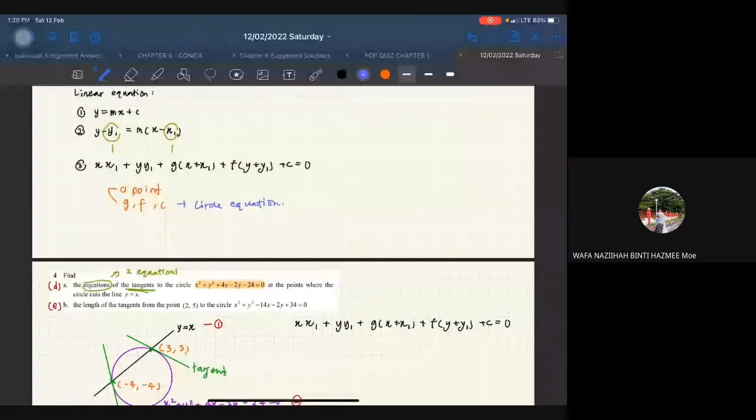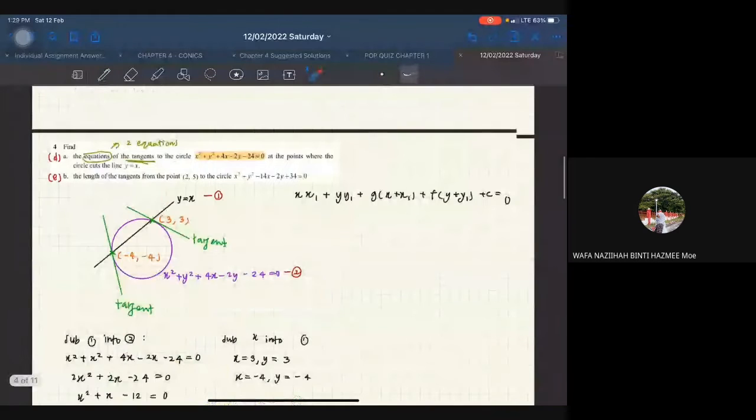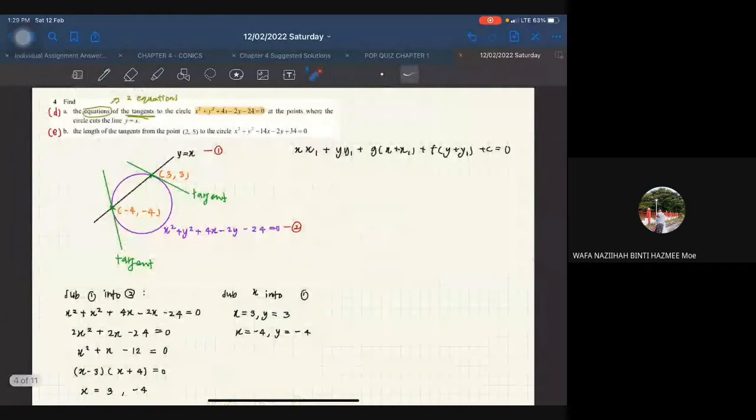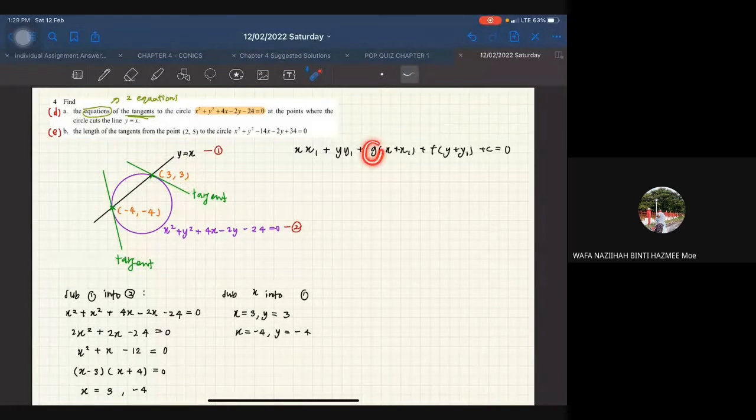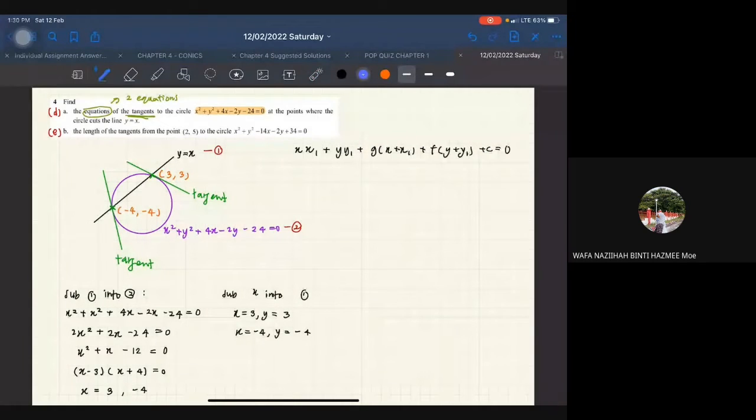Okay, so kita akan guna yang ni lah. Alright, okay, so sekarang ni kita tahu point dekat dalam circle tu, bukan circle, sorry. We know a point dekat tangent itu. Alright, so now you just need to find the G, F and also C. So awak boleh dapatkan dia dalam equation of the circle.